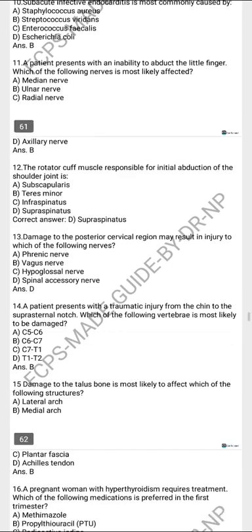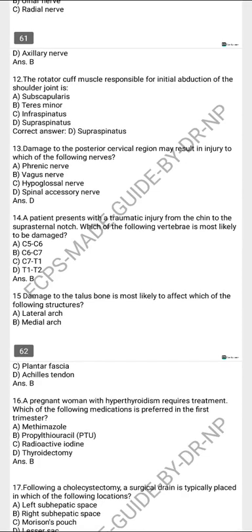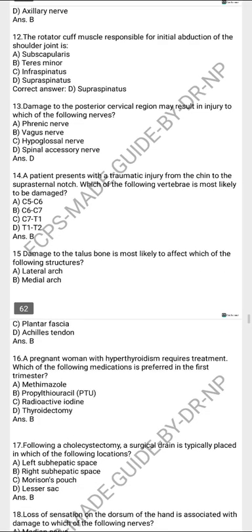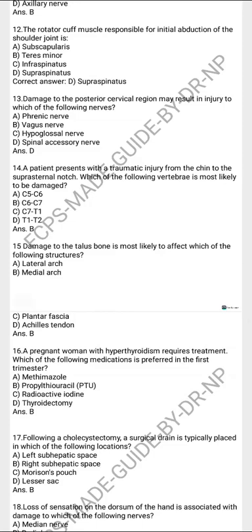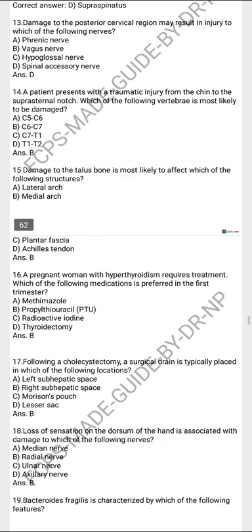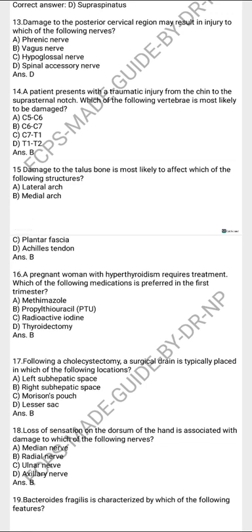The rotator cuff muscle responsible for the initial abduction of the shoulder joint would be the supraspinatus. Damage to the posterior cervical region may result in injury to the following nerves: the spinal accessory. The patient presents with traumatic injury from the chin to the suprasternal notch. Which of the following vertebrae is most likely to be damaged? That is C5, C6.